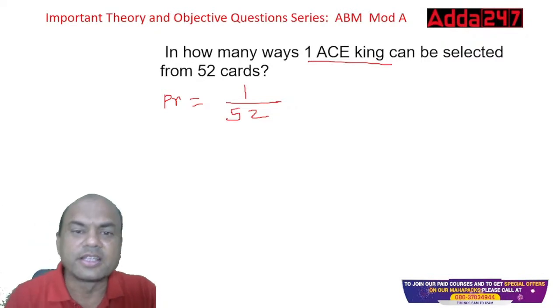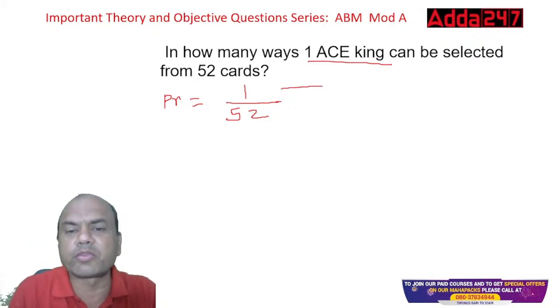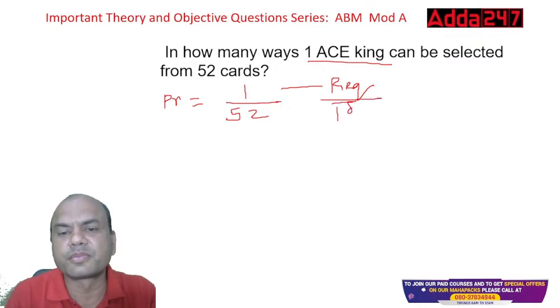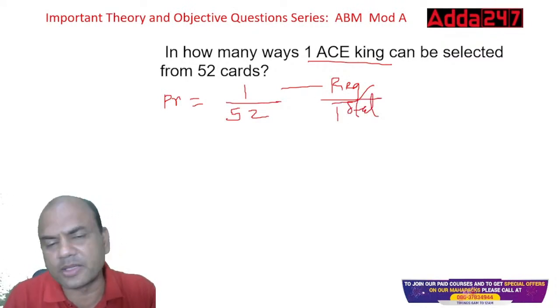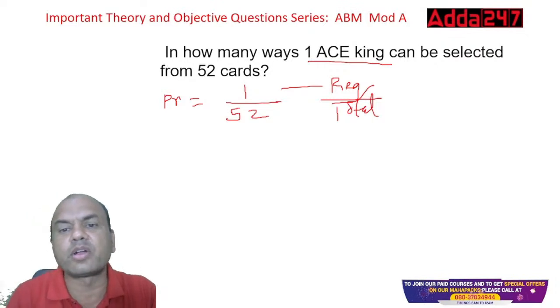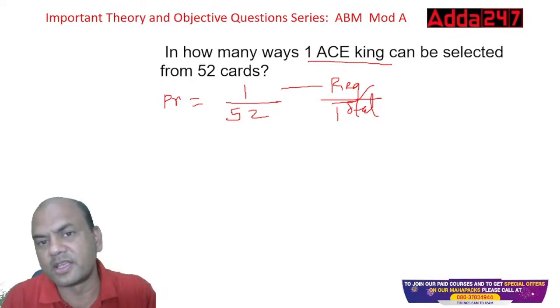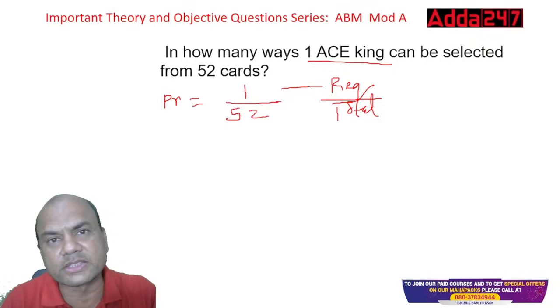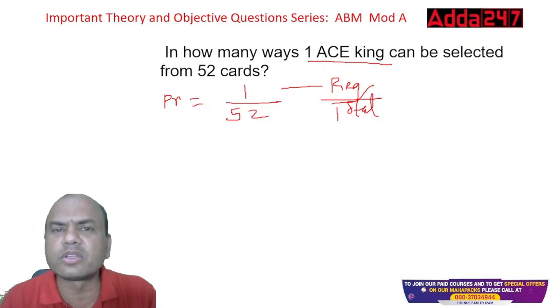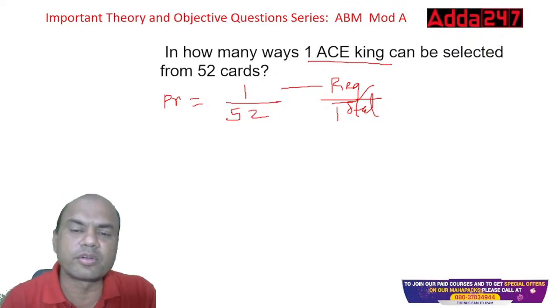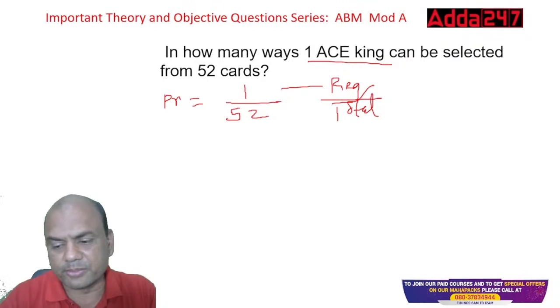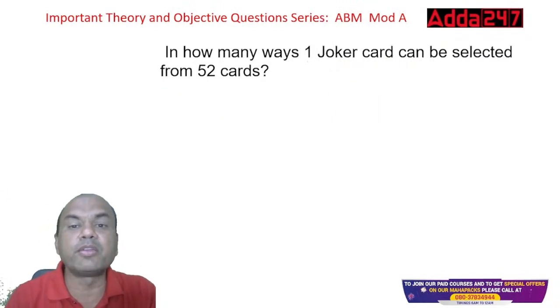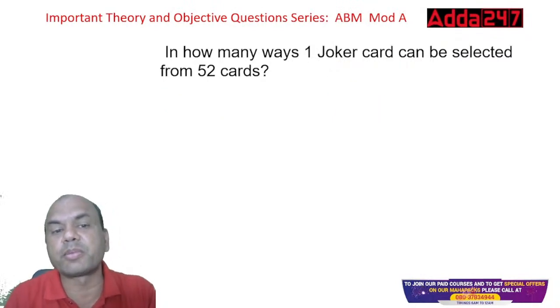Simple, isn't it? Always remember, the formula is simple: required upon total. Total is always the same in cards. Required depends on what is asked. If they ask you one king, 4 kings are available. One ace king, there is only 1 available. If they ask you one diamond king, again only 1 king. So got it? Simple.